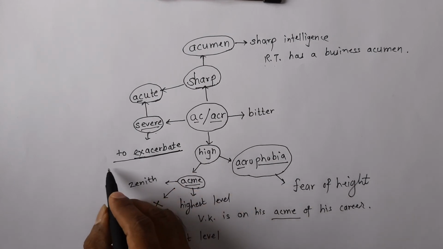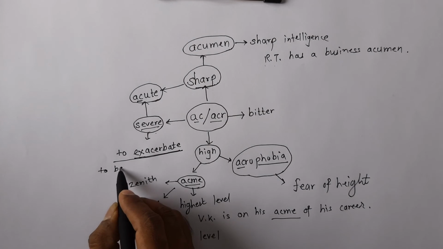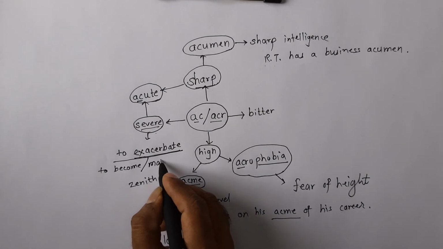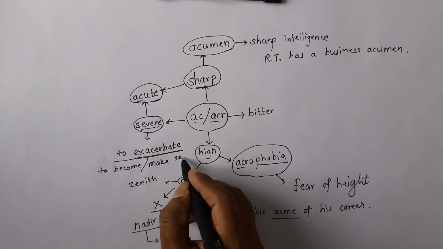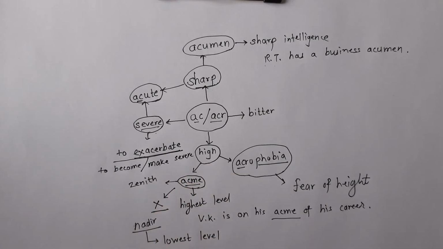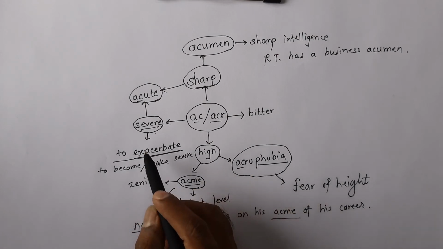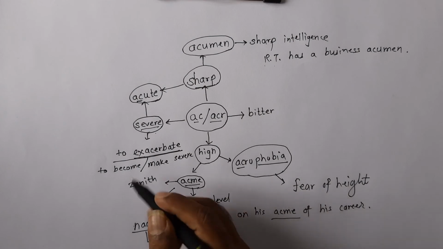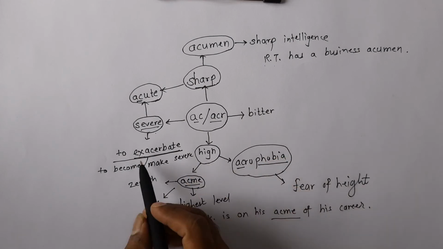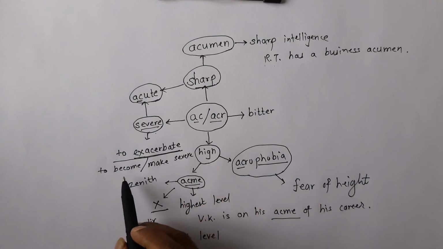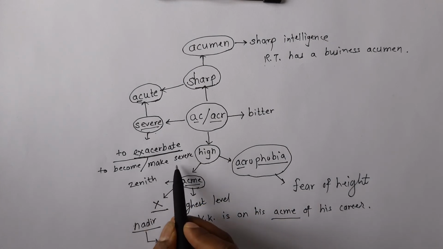To exacerbate means to become or make severe. I'll tell you one sentence having this word. I can say that the patient's condition is exacerbating, which means the patient's condition is becoming severe.